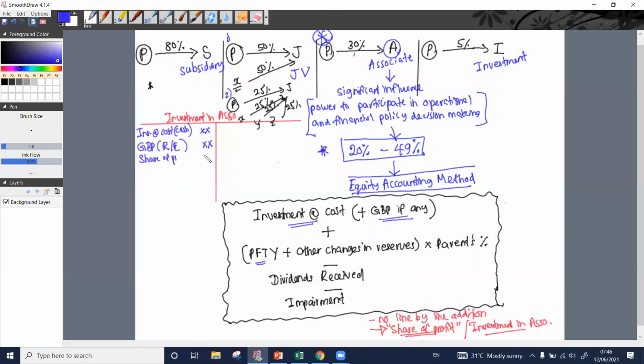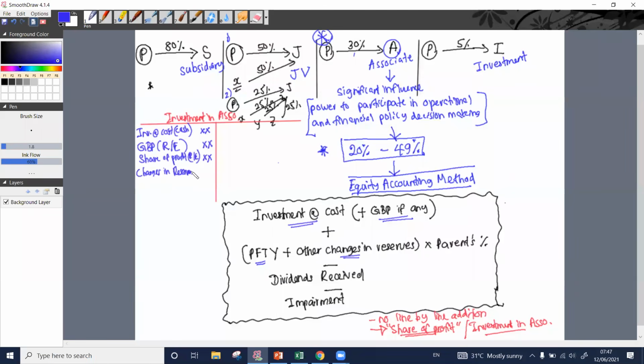That one we need to debit to our investment in associate account, and where to credit? Retained earnings, yes, retained earnings credit. Likewise, if there are changes in reserves for the changes after the acquisition, what we need to do? The same, right? Changes in reserves, right? That is what I have written here. You may not be able to see, right?